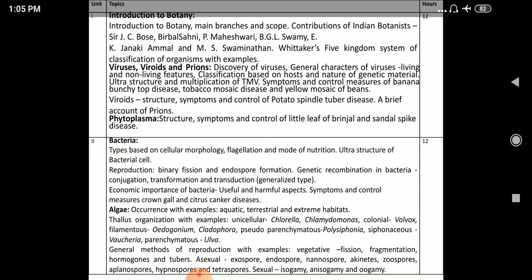For the first semester, you will have 4 units: unit 1, unit 2, unit 3, unit 4. Each unit has 12 hours weightage. The first unit is on the general account, that is an introduction to botany, branches of botany, and the scope of botany.